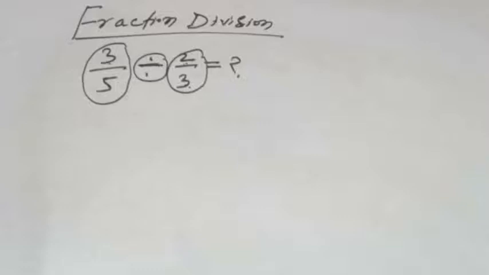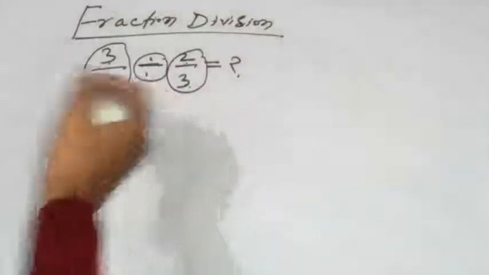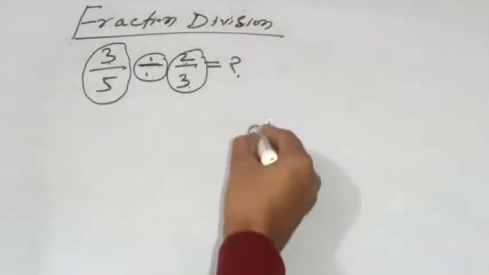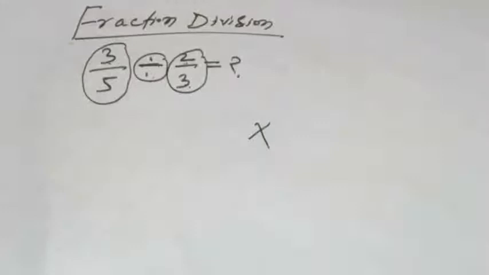3 over 5, here the sign is division, but you don't have to do the division. In place of division, you have to do multiplication. Always remember, because this is a very easy and very fast method to calculate fraction division.